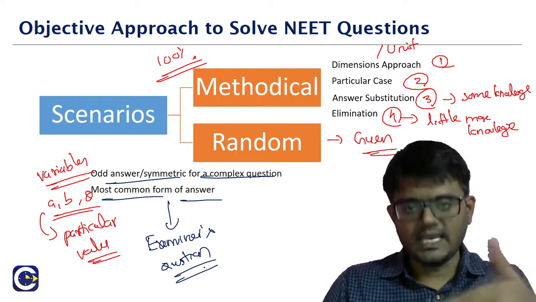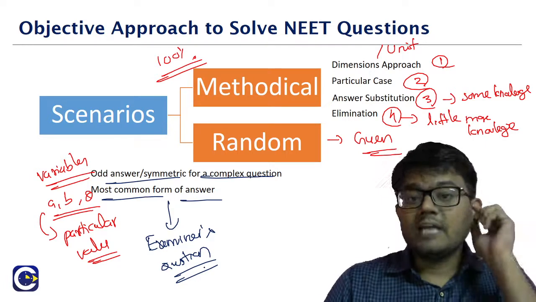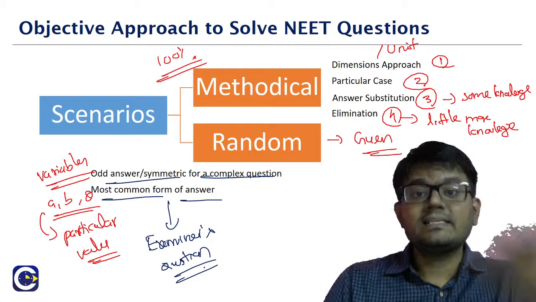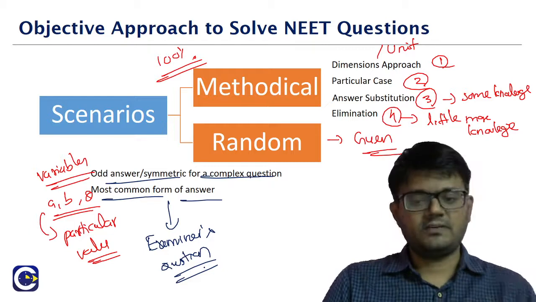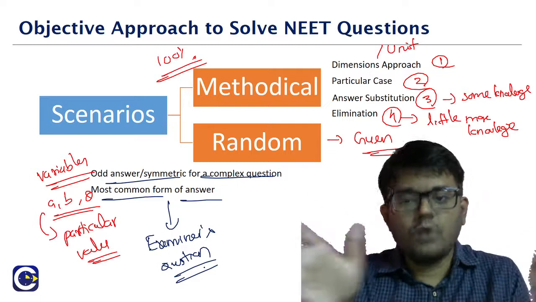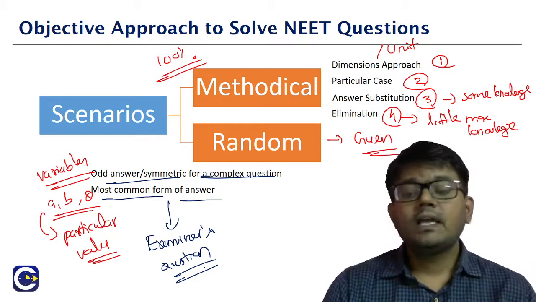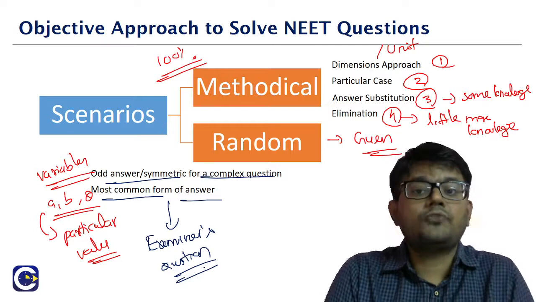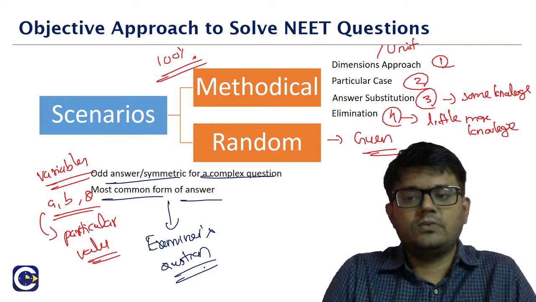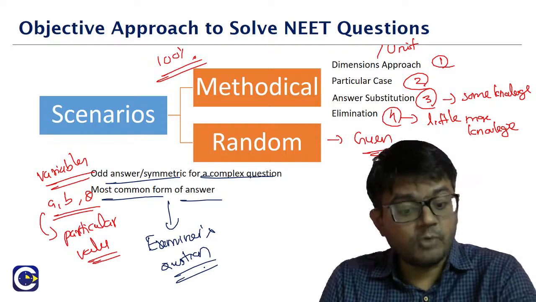So this again we cannot say with 100% surety, but this is also a type of question which we will be seeing in cases if really examiners are taking this approach to set the paper. Okay, so this is about the broad overview of what are the objective approaches that we have, and this might be very much useful when it comes to questions in physics, to some extent in chemistry as well. Okay, so we'll start with the first one, which is an important one.